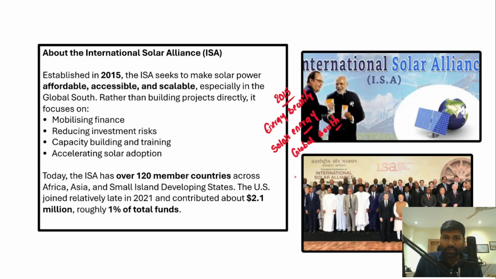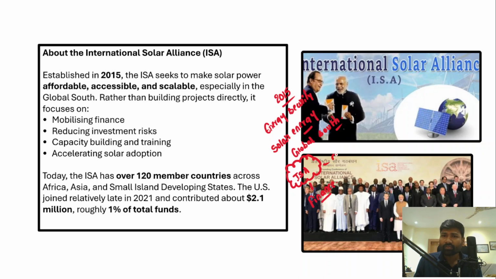However, the International Solar Alliance mostly focuses on certain areas. So what are the areas? For example, mobilizing sustainable scale of finance so that it can be given to countries to develop solar energy generation capacities.